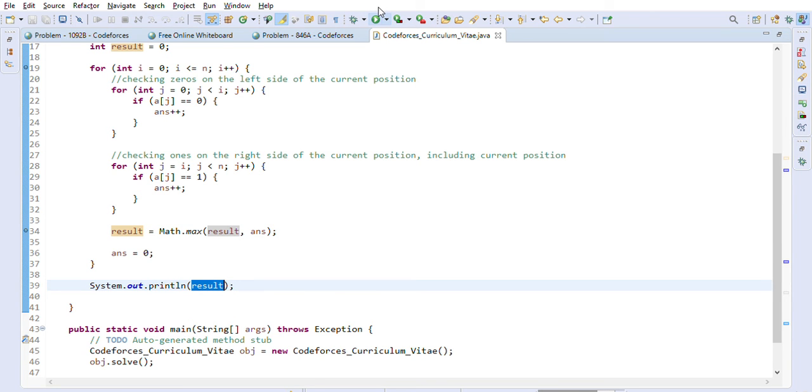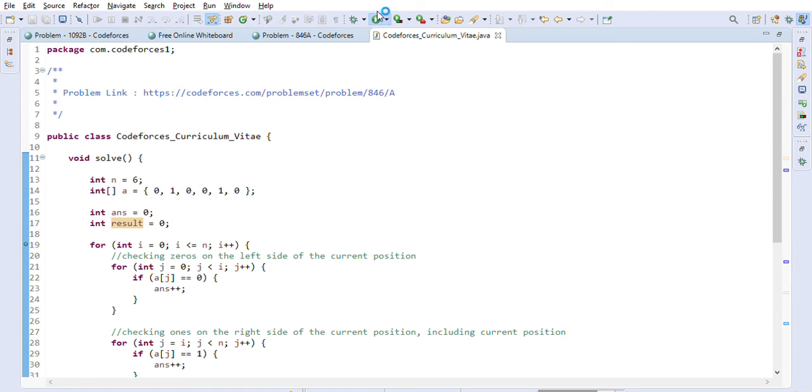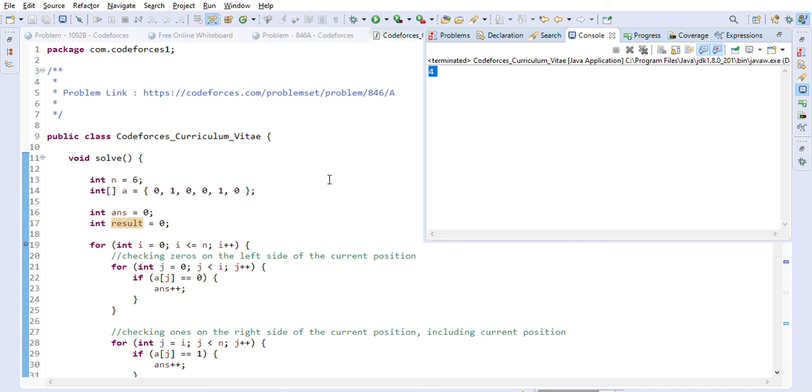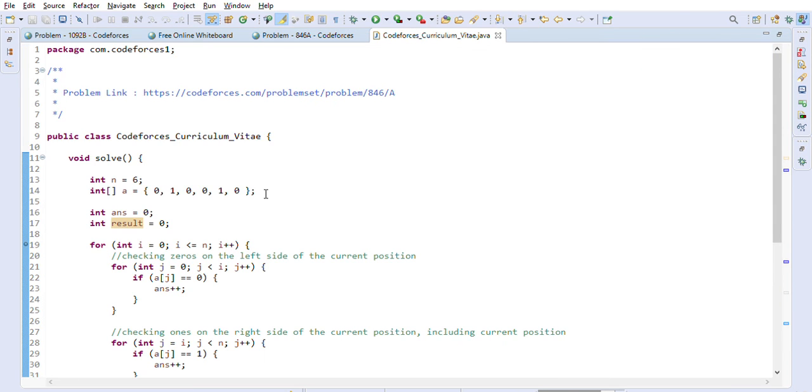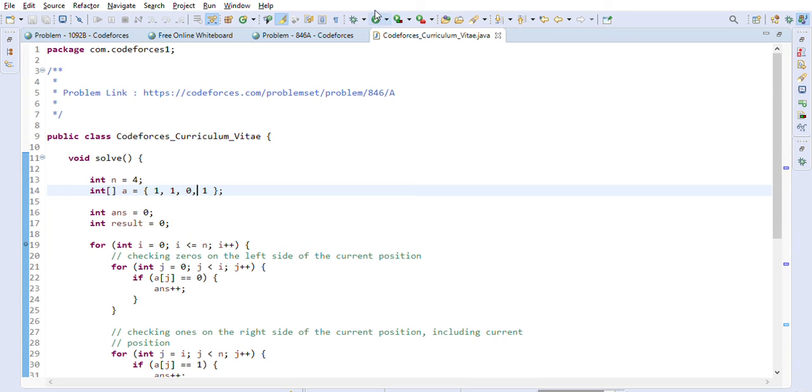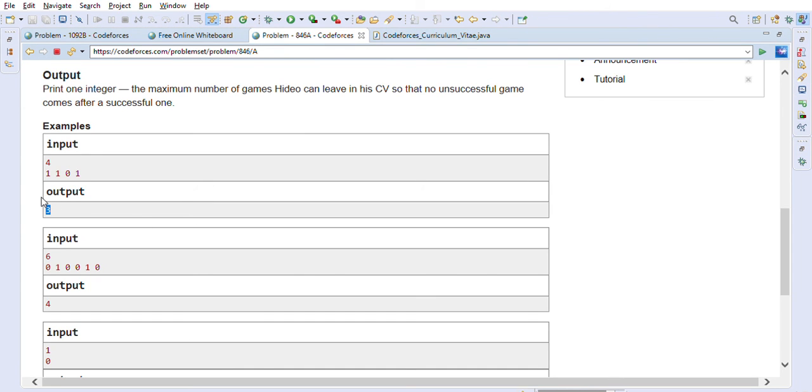So let's go ahead and execute this example code quickly. As you can see, we are getting the correct result here, which is 4. So 4 is the result we are getting, which is correct. Let's try another example. This is the first test case that they have given us, so we'll try that out as well. We are getting 3 as our answer. Let's just make sure. So we are getting 3, which is the correct answer.